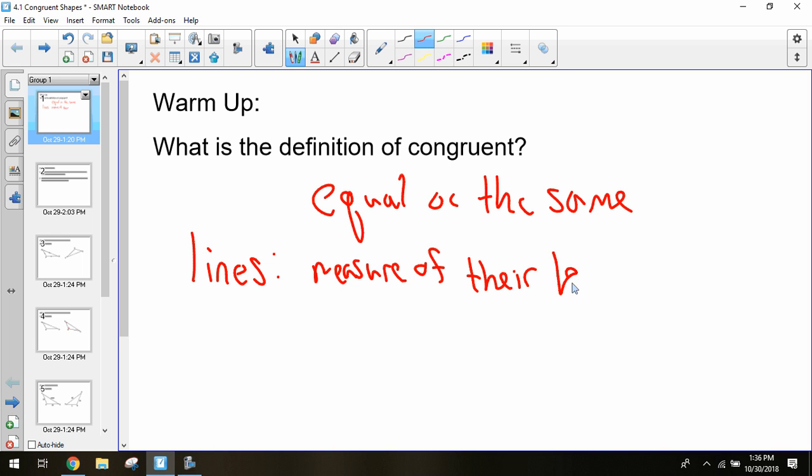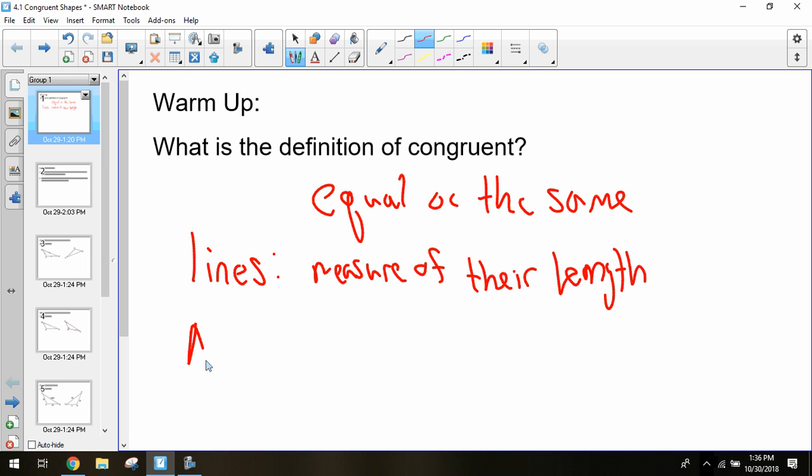So it doesn't matter which way the lines are oriented. I could have one vertical and I could have one horizontal. It doesn't matter for that. We just want the measure of both those lines to be the same. If one's 8 inches, the other one has to be 8 inches. If one's 12 centimeters, the other one has to be 12 centimeters. It doesn't matter which way those lines are going. They just need to be the same length in order to be congruent.